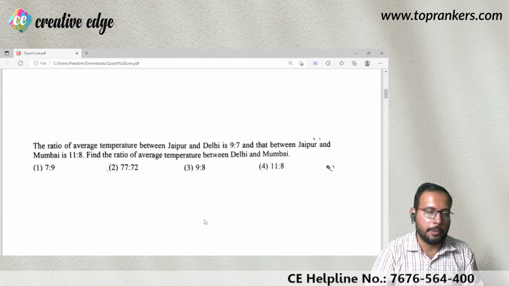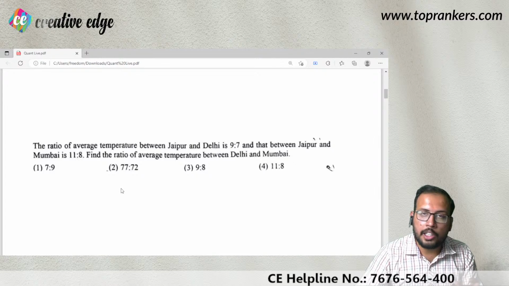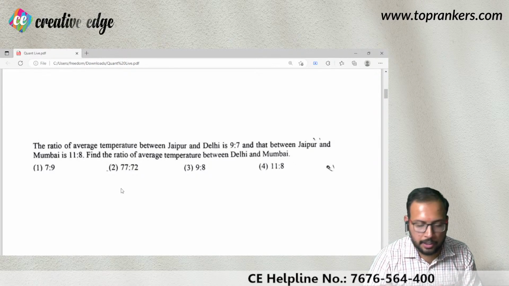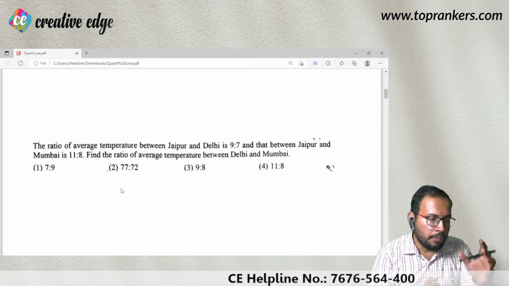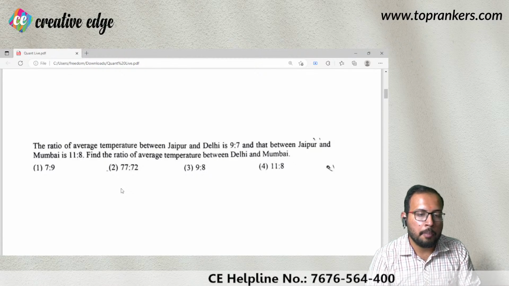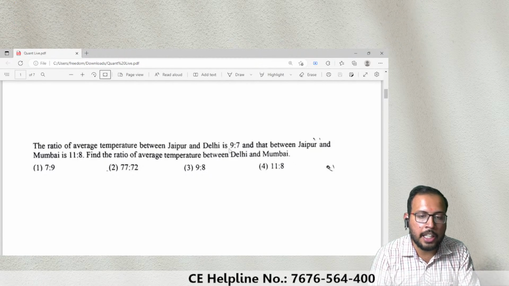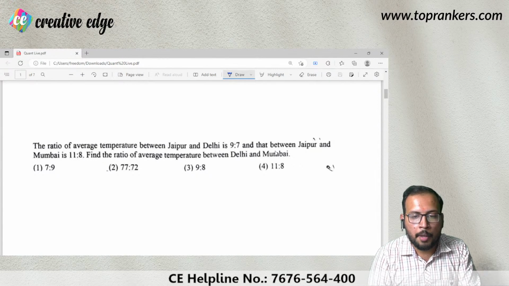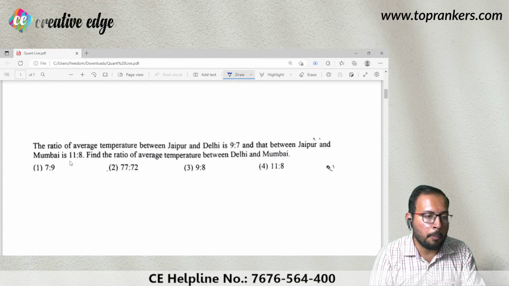So you can see what the question says: the ratio of average temperature between Jaipur and Delhi is 9 is to 7, and between Jaipur and Mumbai is 11 is to 8.